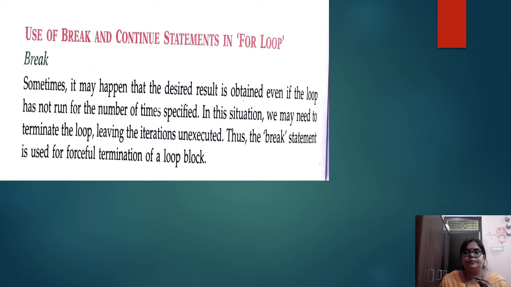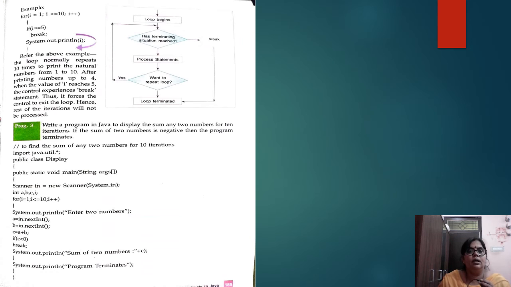Now see here, the loop has been given 10 times, but if i is equal to 5, then break. So the program will not execute further. See here how it has been given. Our execution will come out and give the output only 5 times. So here it has been given 10 times, but our program will work only 5 times.